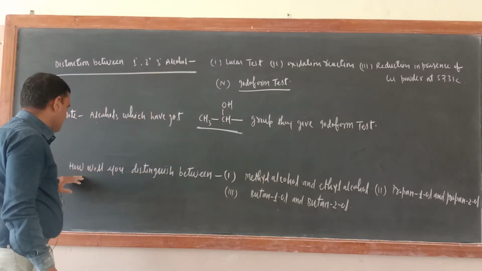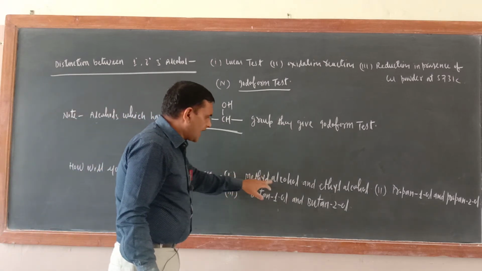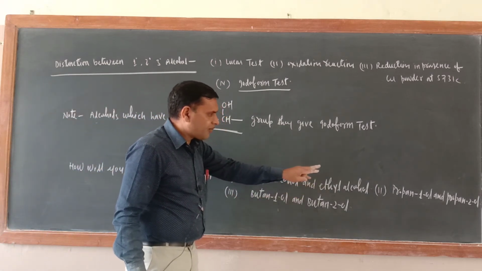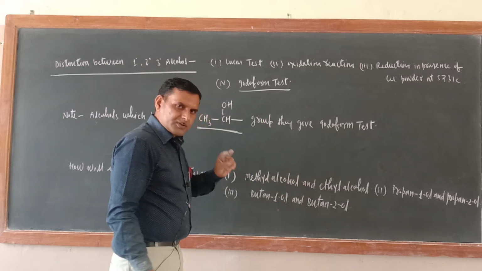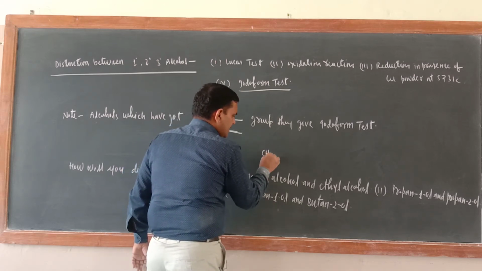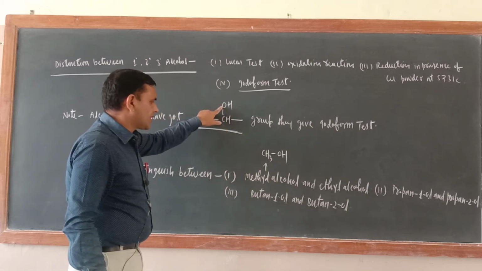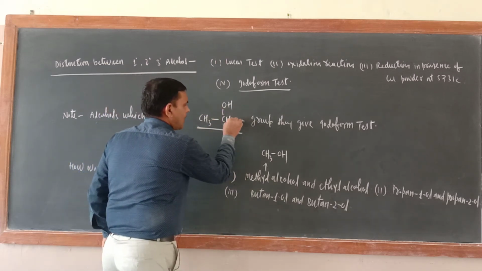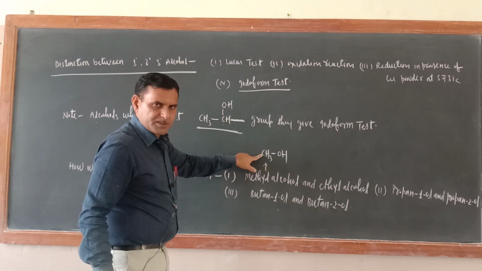Now here I wrote some questions. How will you distinguish between methyl alcohol and ethyl alcohol, propane 1-ol and propane 2-ol, butane 1-ol and butane 2-ol? First you write down their structures. Methyl alcohol means CH3OH. Now check, is the CH3CHOH group there?